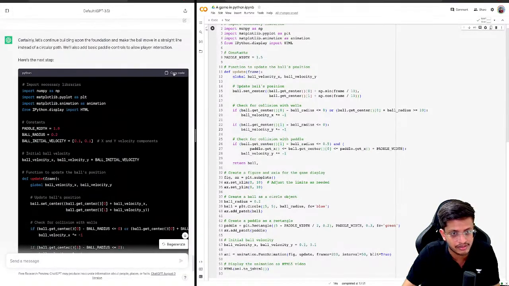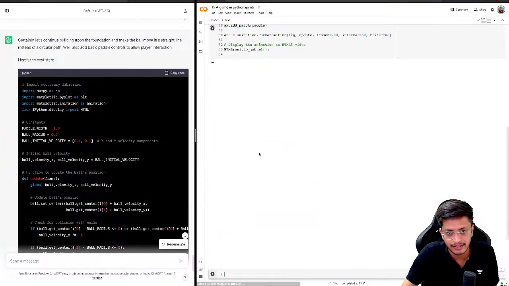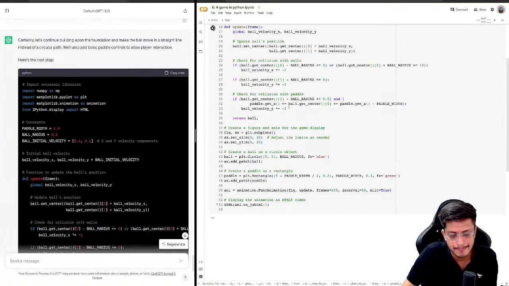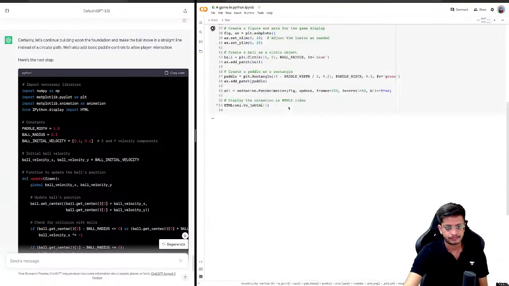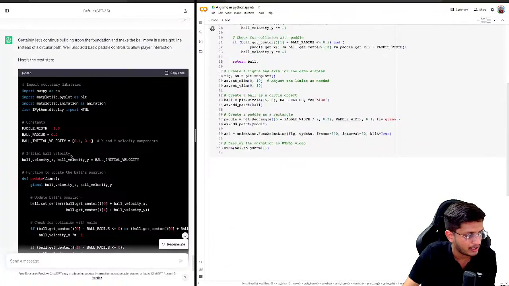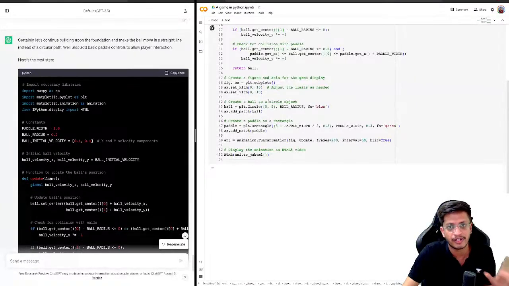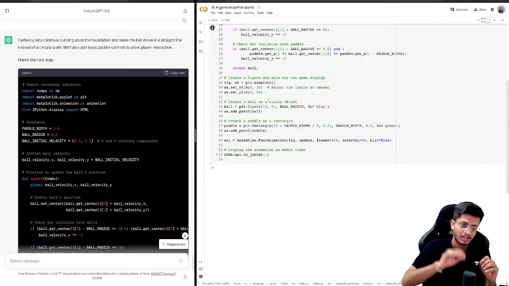Let's use this code. I'll just copy it and run this cell. So we are making progress. We have a basic UI which is working, and we can see the ball moving at least. Now I guess the ball will reflect as well.